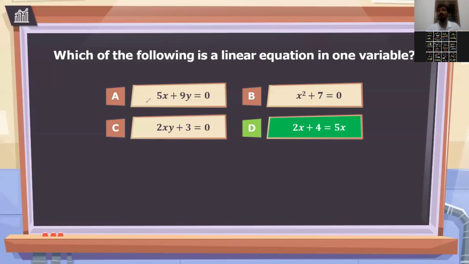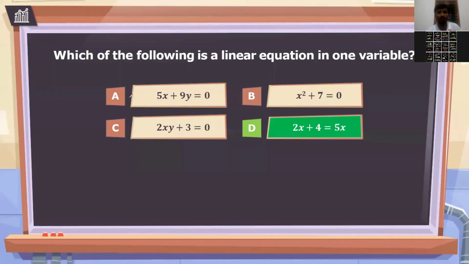So when the power is 1, we call it linear. If the power is 2, we call it quadratic. We have quadratic equation, we have cubic equation. But here we are talking about linear equation, as our topic was linear equation in one variable. That is what our topic is, right?